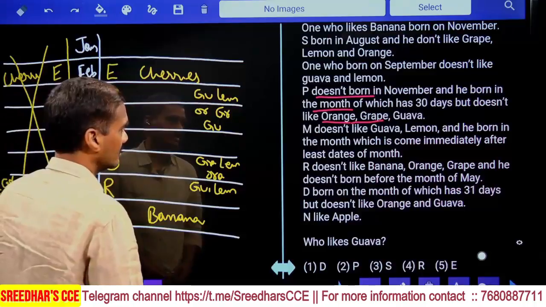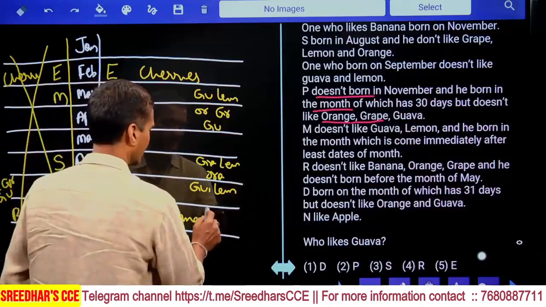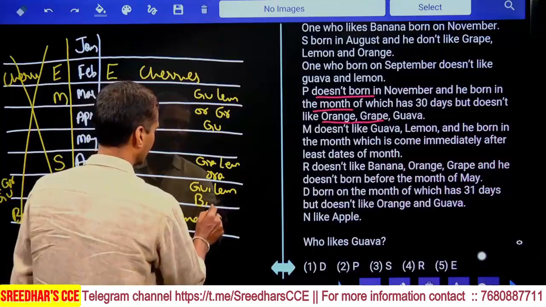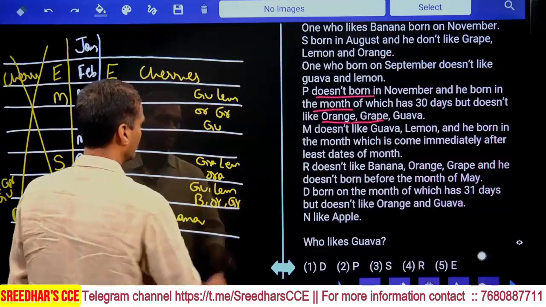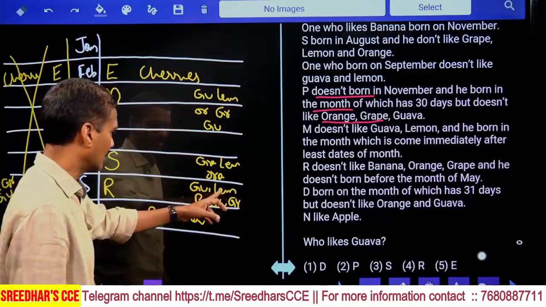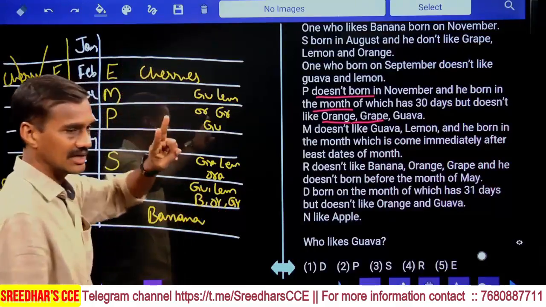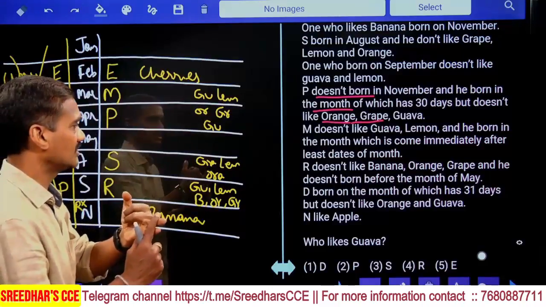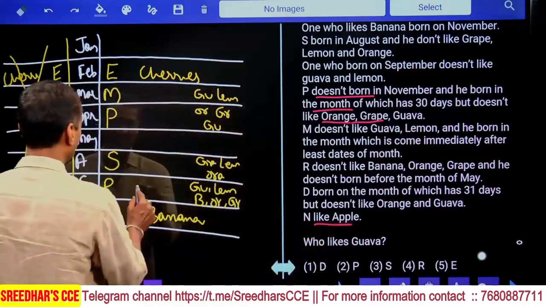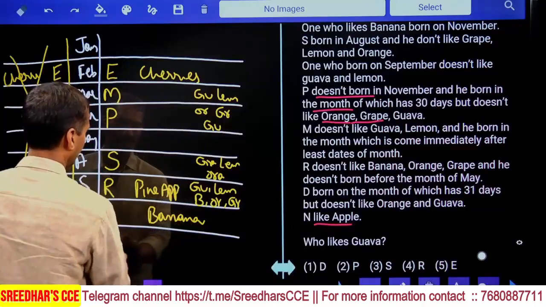R does not like banana, so banana is ruled out. Orange is ruled out and grape is also ruled out. Now if you take the case of this R: guava, lemon, orange, grape, banana, and cherries, 6 were ruled out. Apple and pineapple are the only 2 fruits left over. Then N likes apple. As N likes apple, this R must like pineapple. R is pineapple. N likes apple.